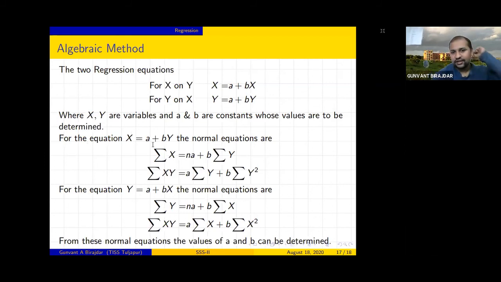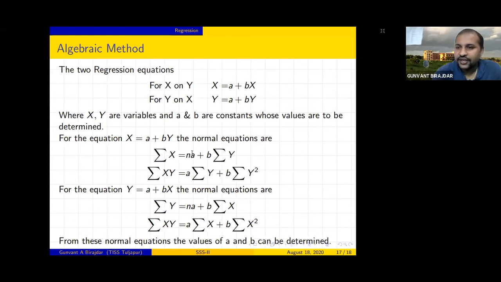For X on Y, suppose we take the first equation, X equals a plus bY. We will write the normal equations for it. Normal equations means we are taking the sum of all the numbers. So summation X equals n times a. How does this n appear here?